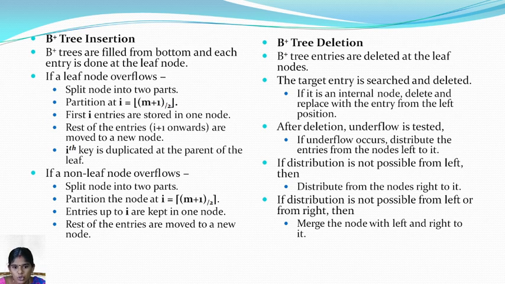So in distribution, if it is not possible from the left, we have to move from the right node. If distribution is not possible from left to right, then merge the left and right nodes. Like that we have to balance the B plus tree.